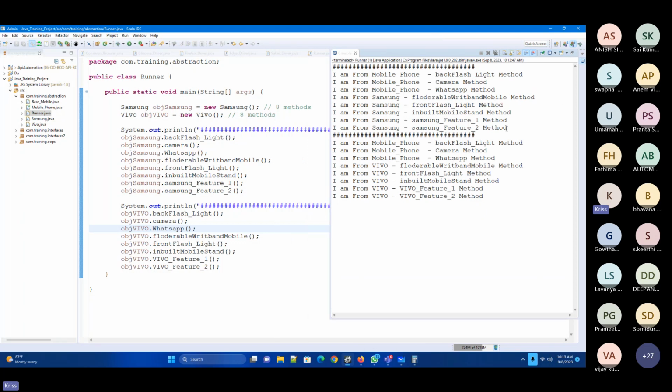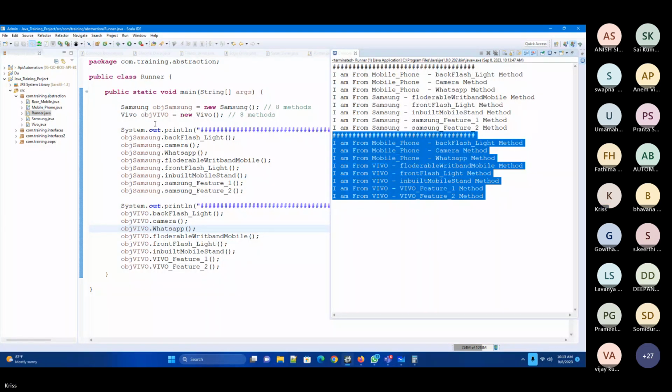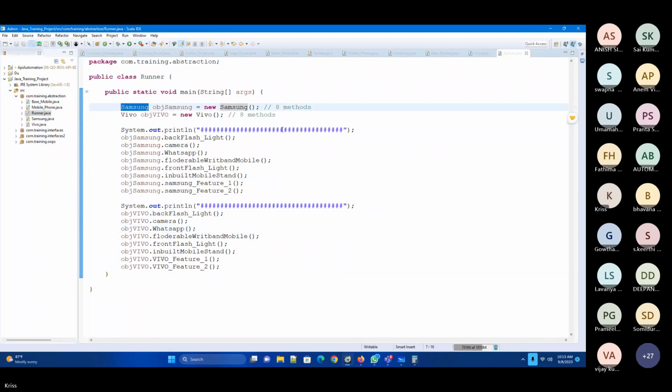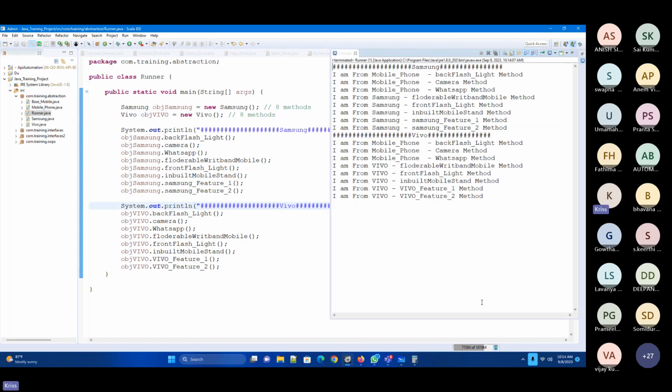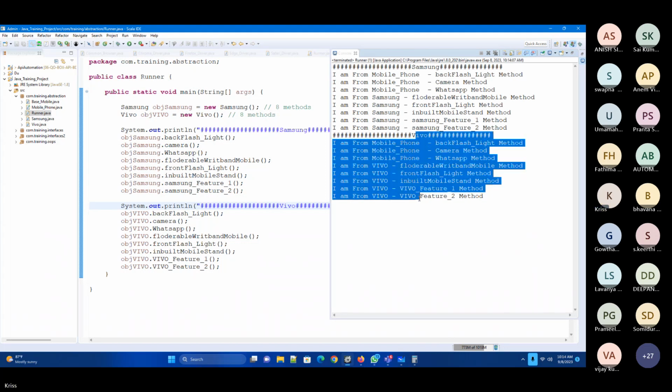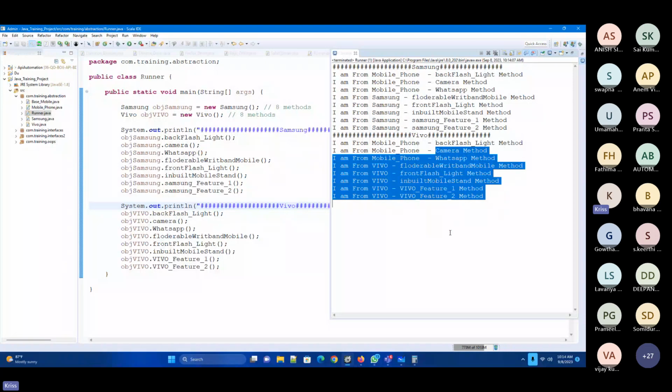You got it? So these are all from the Samsung. These are all from the Vivo. Got it? So this is from the Vivo and this is from the Samsung. That's it. This is what abstraction is.